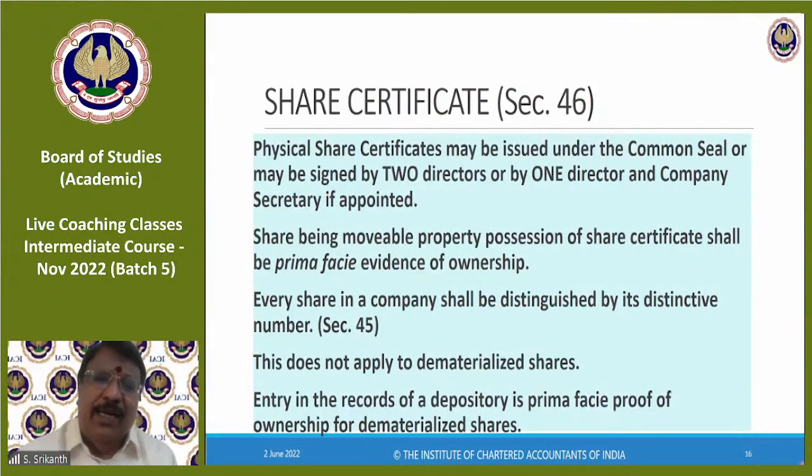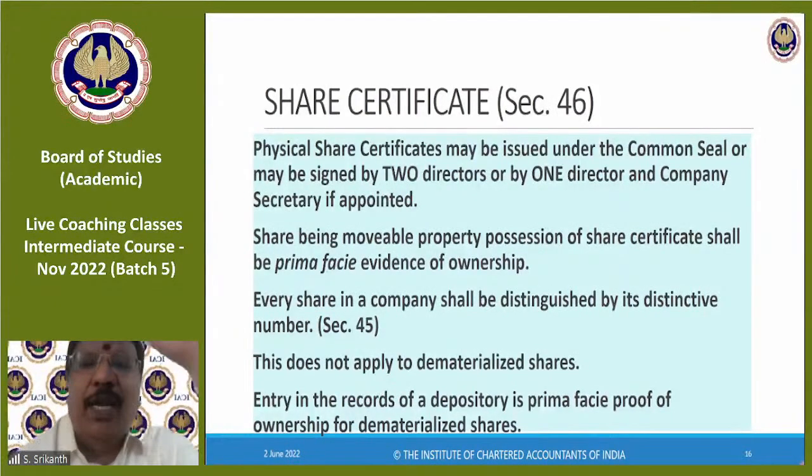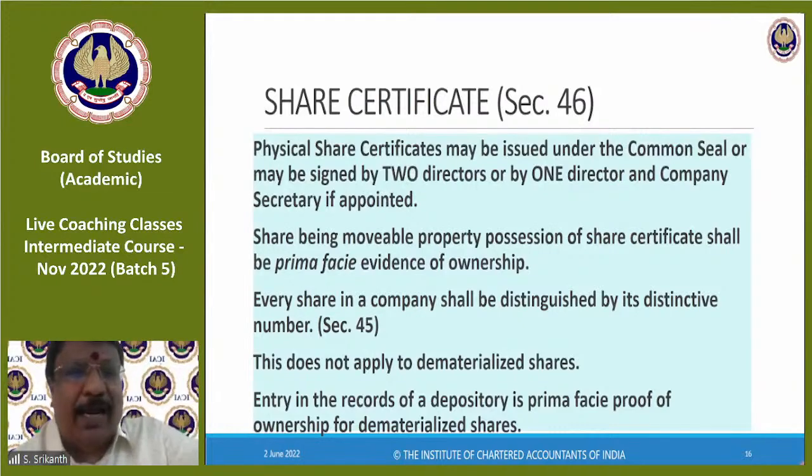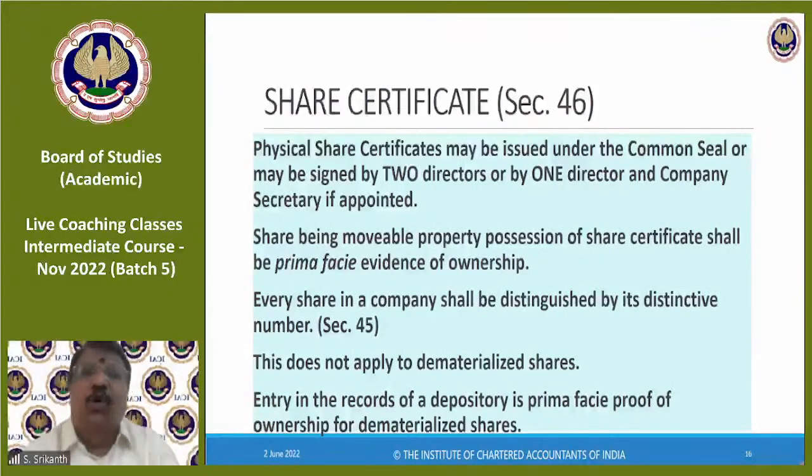Yeah, it's a record of the depository. So he will credit you with 25 shares. That's all. So if the company has totally 1 lakh shares, there will be 1 lakh records in the depository's account. Out of that, 25 will belong to you. As simple as that. So when you sell 5 shares, out of your 25, 5 will be transferred.